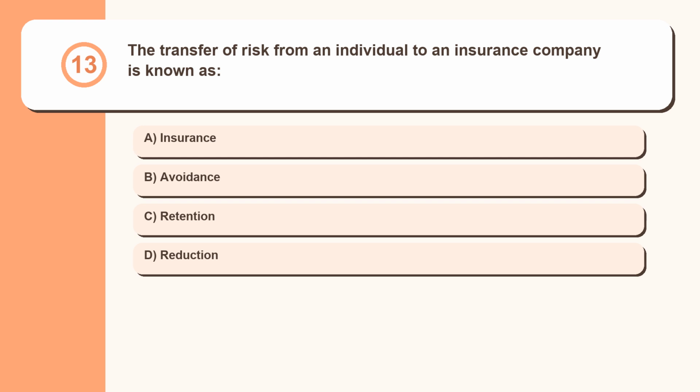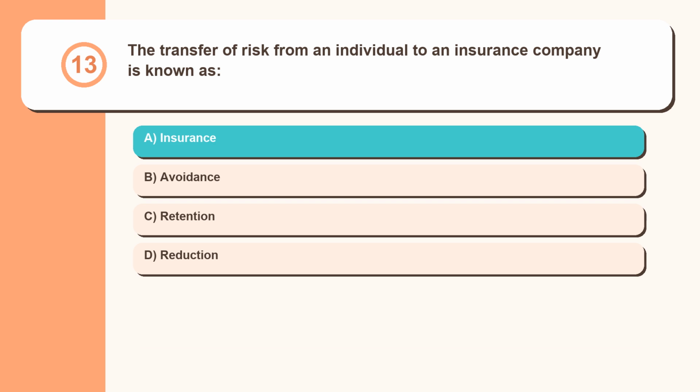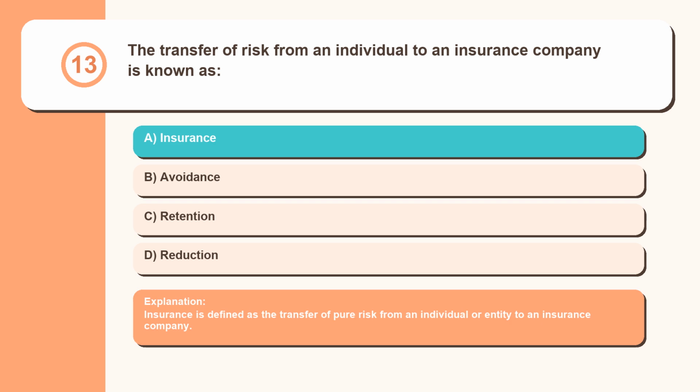Question 13. The transfer of risk from an individual to an insurance company is known as: insurance, avoidance, retention, reduction. Insurance is defined as the transfer of pure risk from an individual or entity to an insurance company.